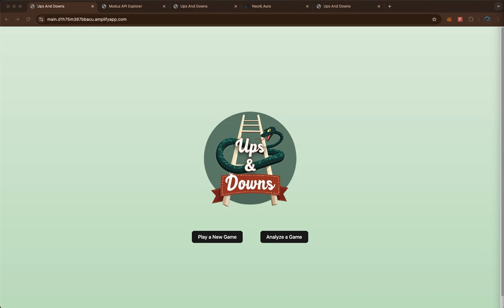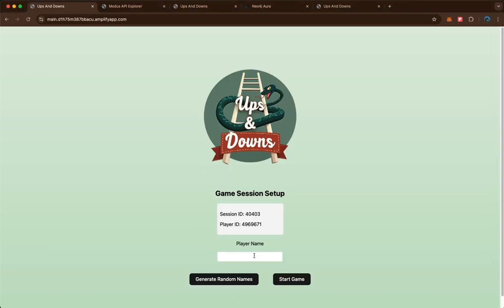This is a variation of the classic game Snakes and Ladders, and let's see what all it can do in this demo. So first, let's say play a new game. We can either generate a random name or we can write our own. I'm just going to generate a random one, say start a game.